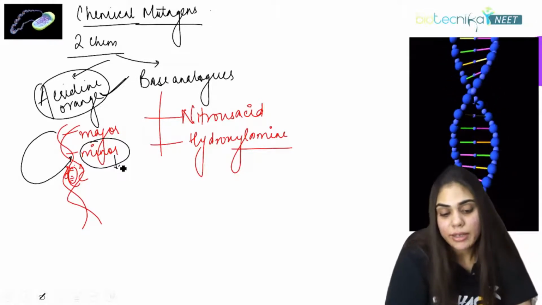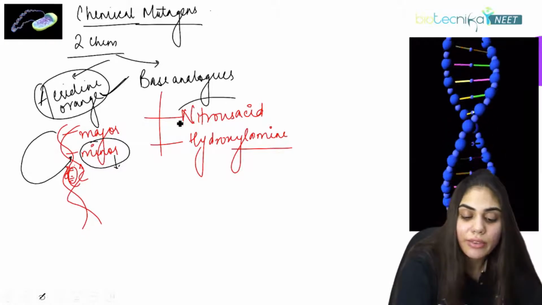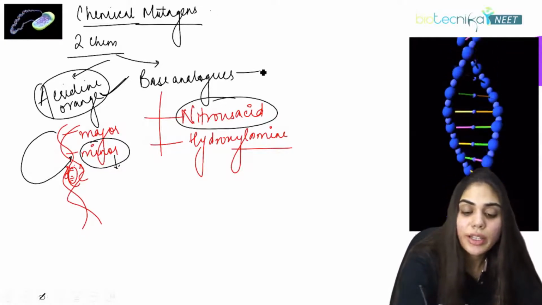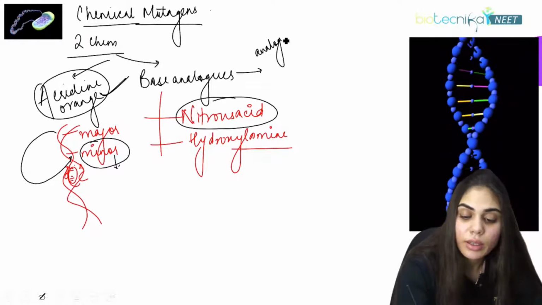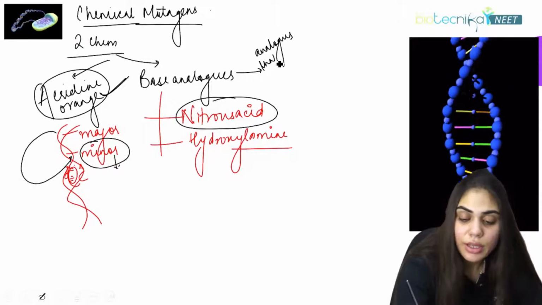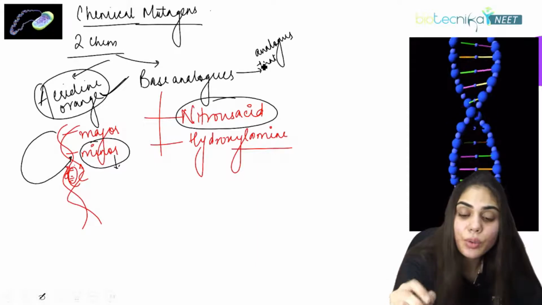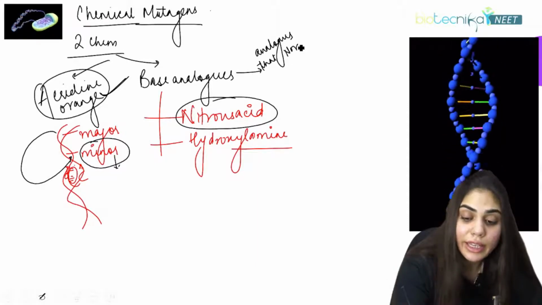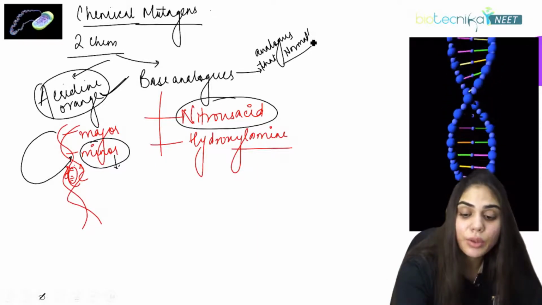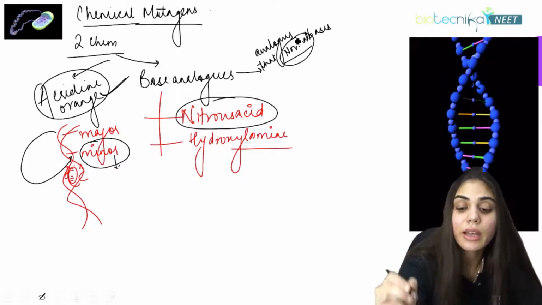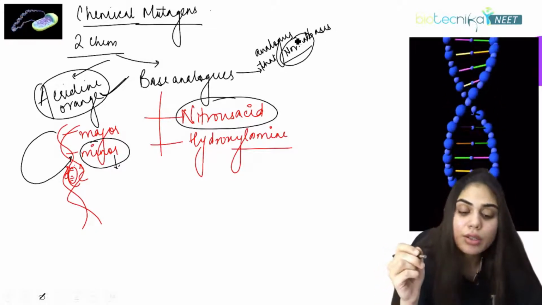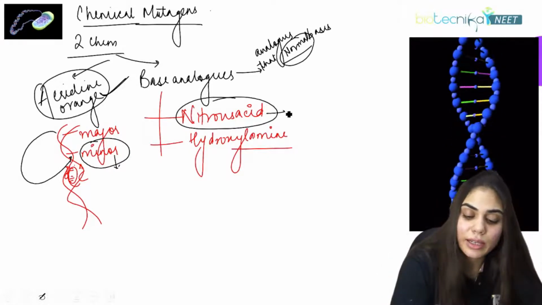Now what are base analogues? Base analogues, we have nitrous acid. These are analogues that have a structure similar to normal bases. They have structures similar to normal bases, but they are not exactly normal. They are a mutated form of it. So how does this work? Suppose this is nitrous acid.